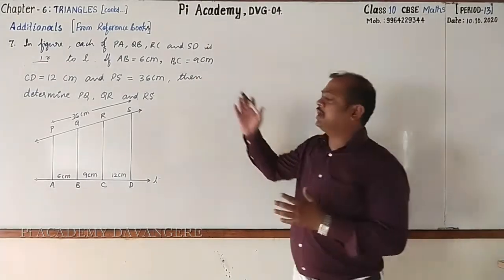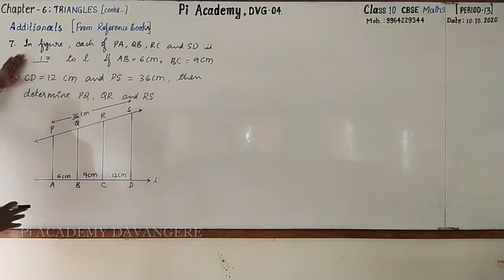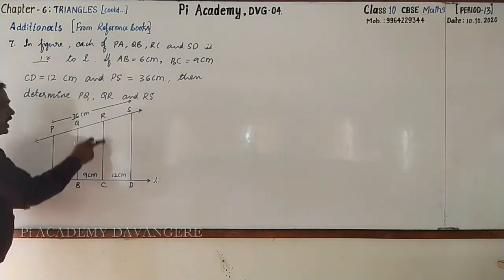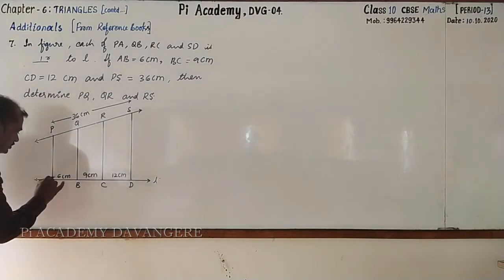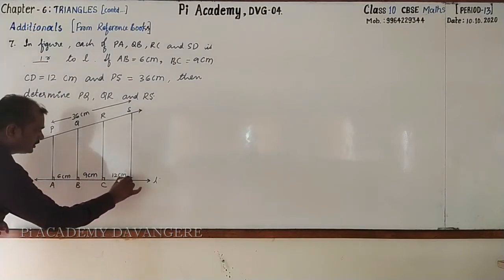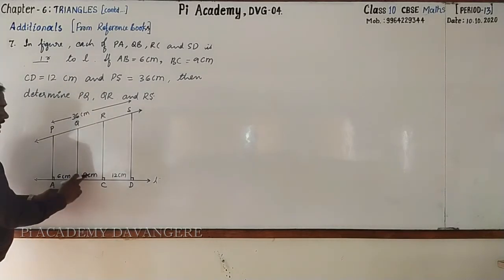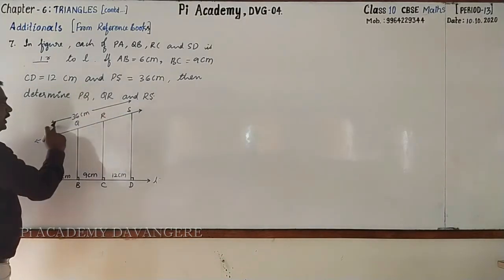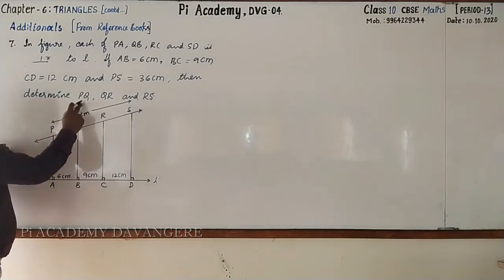Dear students, here we have one more important statement and it is also very nice. Observe this figure. They have given the line L and PA, QB, RC and SD. They are all perpendicular to L. Look here, this is 90 degree and this is also 90 degree. Then if AB equal to 6 centimeter, BC equal to 9 centimeter, CD equal to 12 centimeter, then PS is 36 centimeter, and we have to find PQ, QR